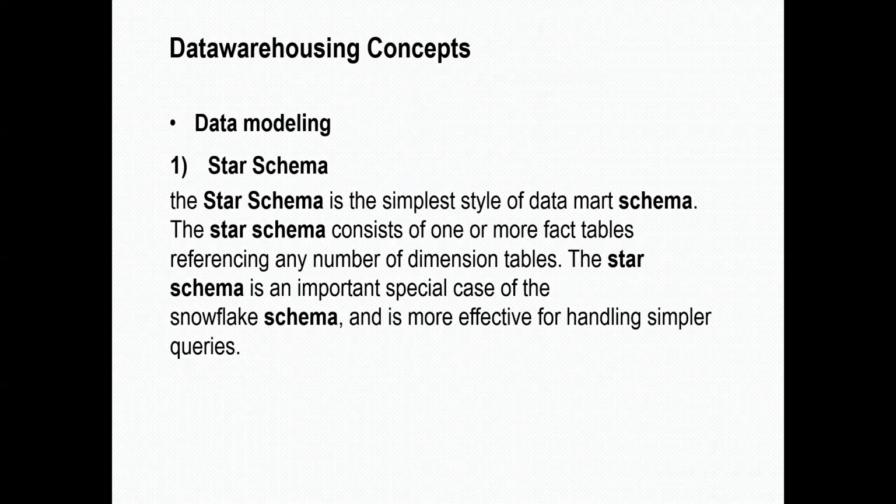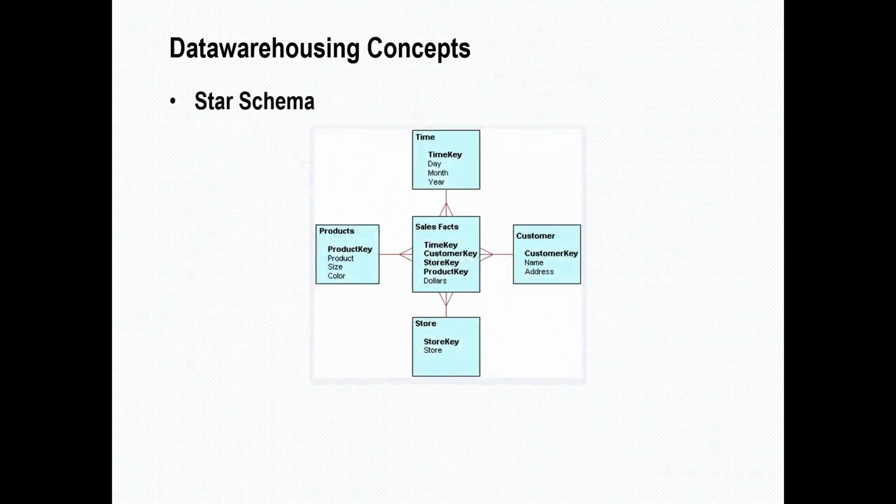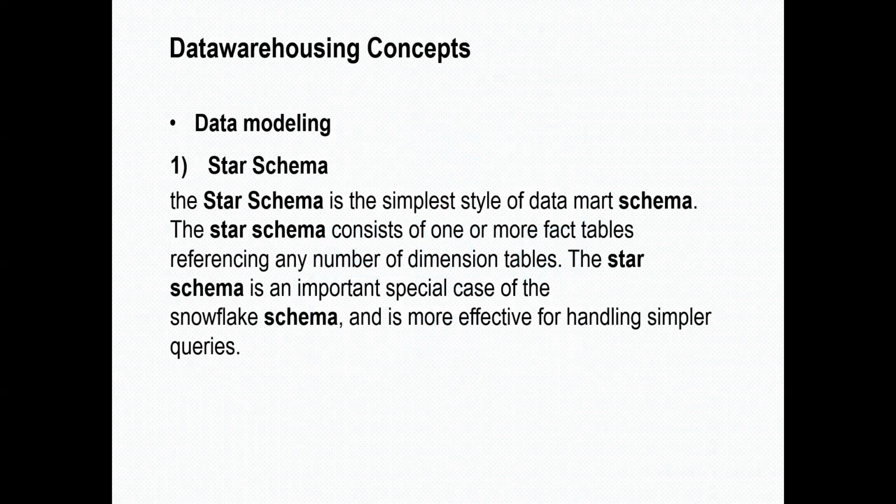Here, if you see the diagram, this is a star schema: it has one fact table surrounded by 4 dimension tables. So the simplest way of defining the star schema is that it contains one or more fact tables.